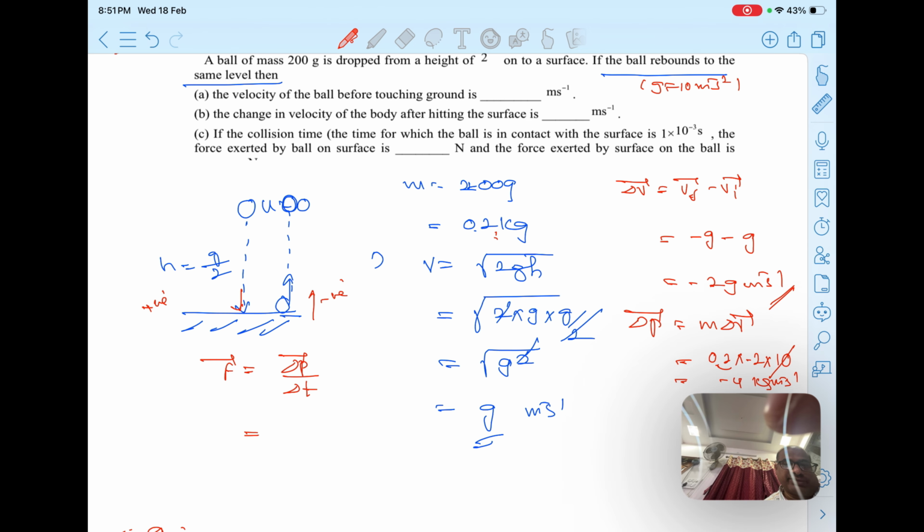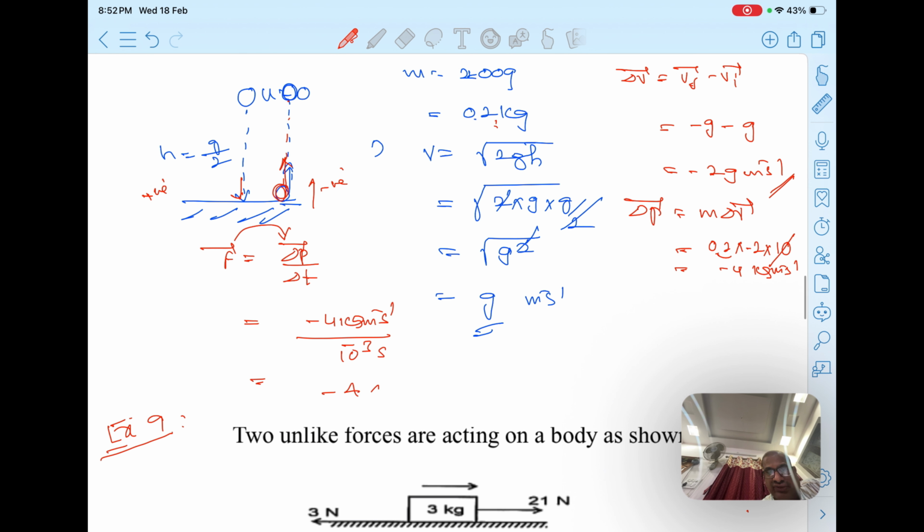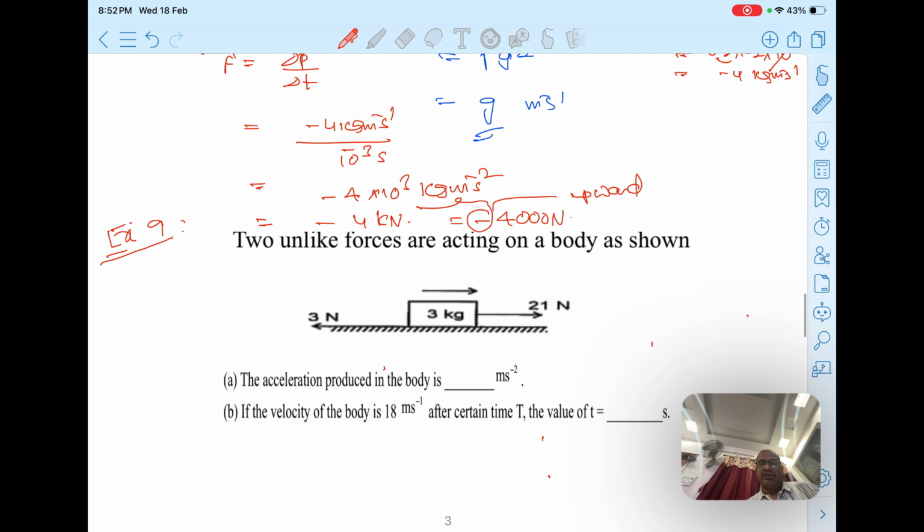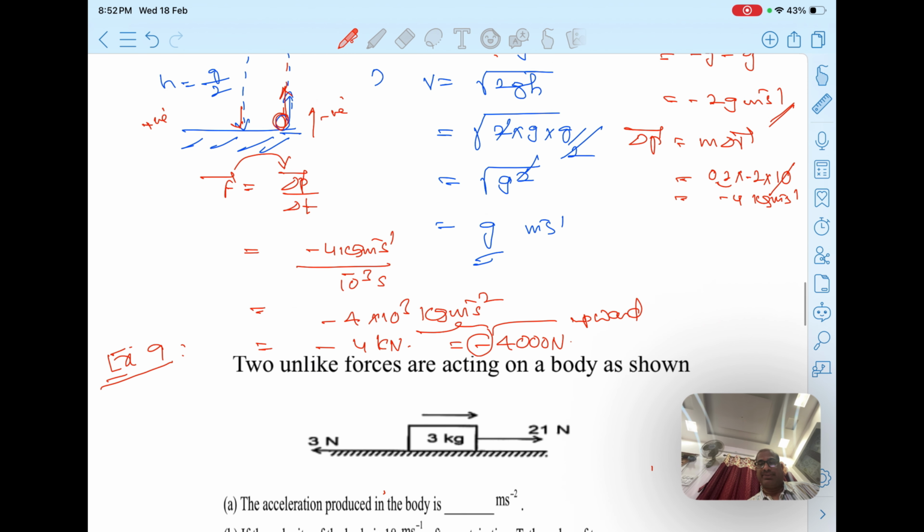When the ball is falling down, the change in momentum is upward. So force direction is also in the direction of change in momentum, it will be upward, students. So minus 4 kilogram meter per second divided by the time duration in contact, which is 10 power minus 3 seconds. So you can find it as minus 4 into 10 power 3 kilogram meter per second square, which is Newton. So you can say minus 4 kilonewton, or 4000 Newton. Here minus indicates that the force is in what direction? Upward direction. Why upward? We assume upward as negative. Right, now this is the answer for this question. You can fill in the blanks, like a descriptive type.